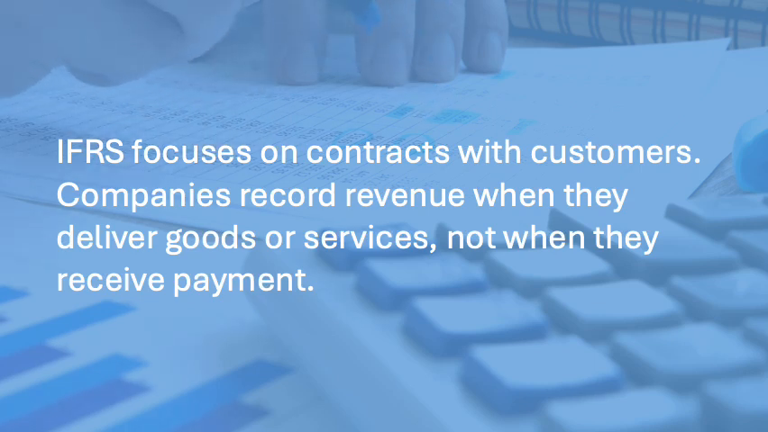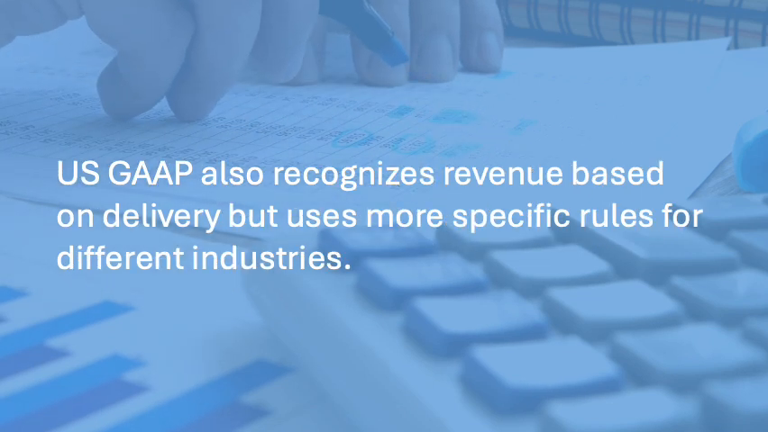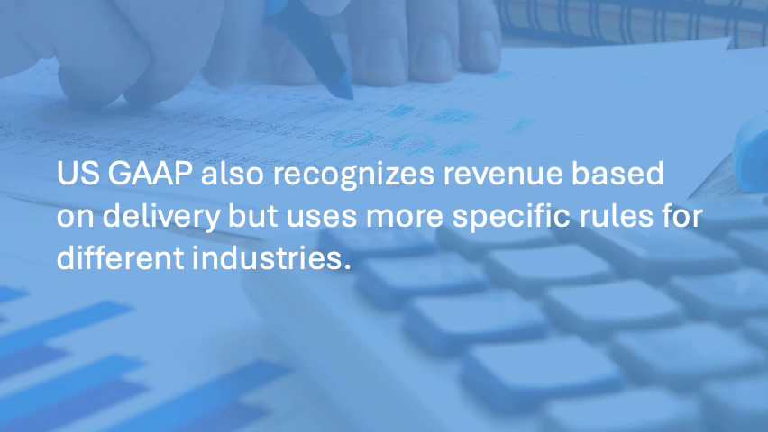IFRS focuses on contracts with customers. Companies record revenue when they deliver goods or services, not when they receive payment. US GAAP also recognizes revenue based on delivery but uses more specific rules for different industries.